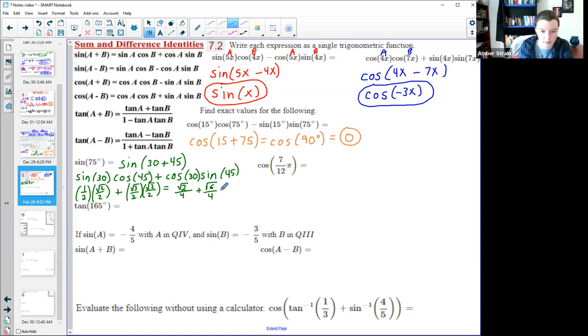So I could write it either in this form right here, or I could write it as a single fraction of square root of 2 plus square root of 6, all over that same common denominator of 4. So they're both equally acceptable, just whichever one is easiest to write in XYZ. Personal preference.